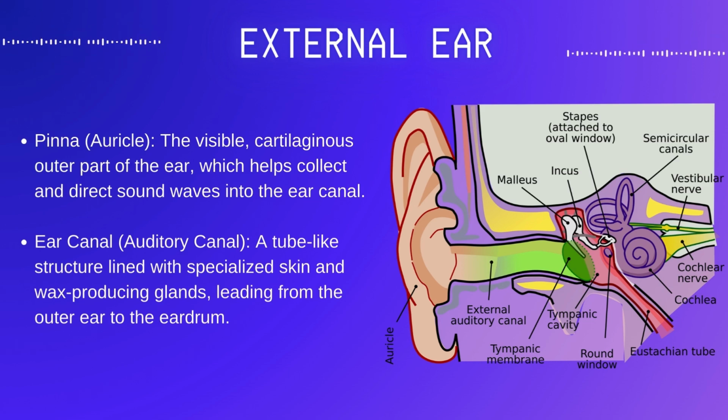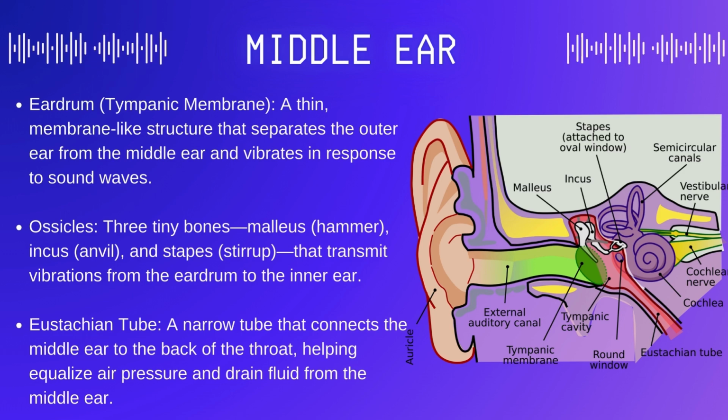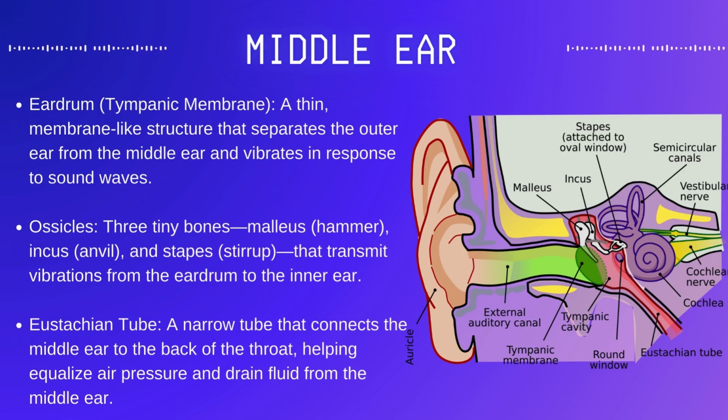Meanwhile, the ear canal, lined with specialized skin and wax-producing glands, protects the delicate structures of the middle and inner ear. Moving deeper, we encounter the middle ear, a small chamber located between the eardrum and the inner ear. Here, sound waves are transformed into mechanical vibrations. The eardrum, or tympanic membrane, acts as a barrier between the external and middle ear, vibrating in response to sound waves. These vibrations are then transmitted through three tiny bones called ossicles, the malleus, incus, and stapes, to the inner ear.